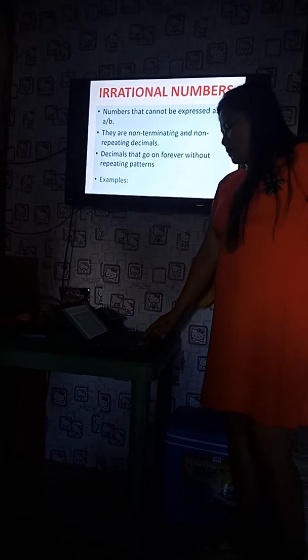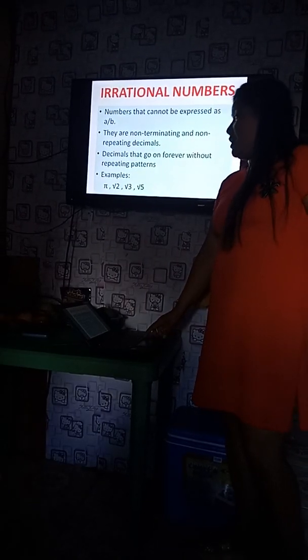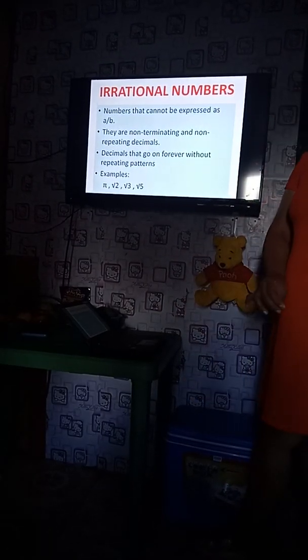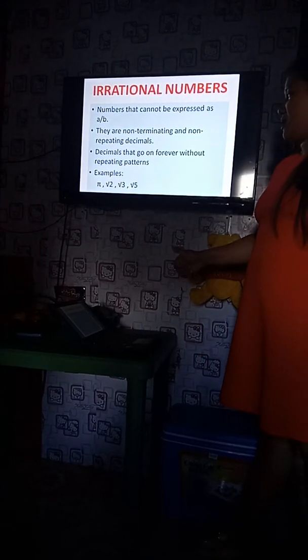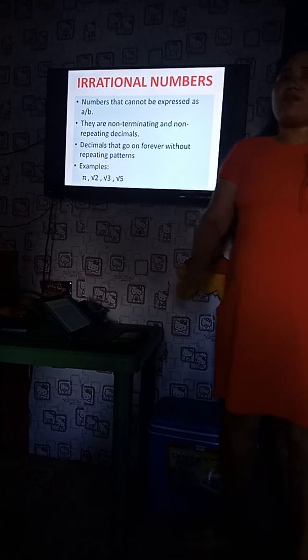Examples of irrational numbers are pi, the square root of 2, the square root of 3, and the square root of 5, or any radicals are considered irrational numbers.